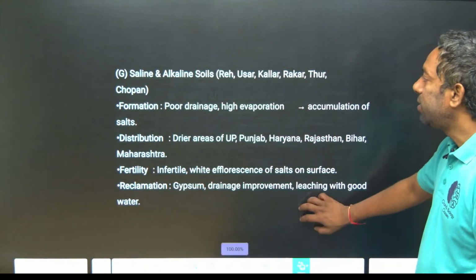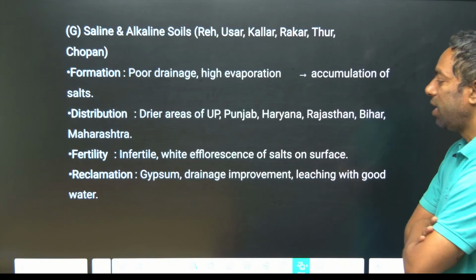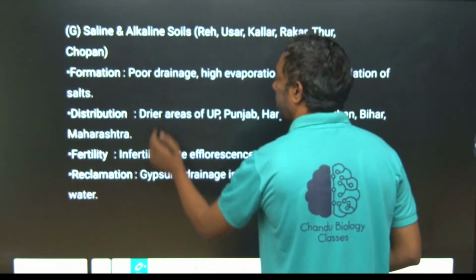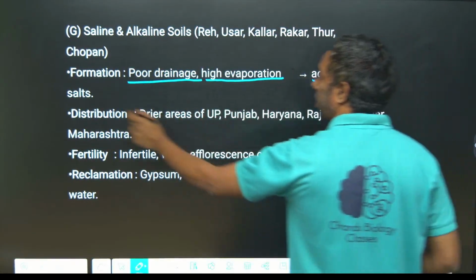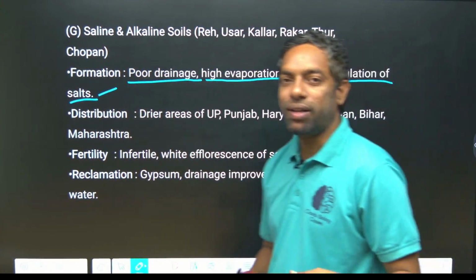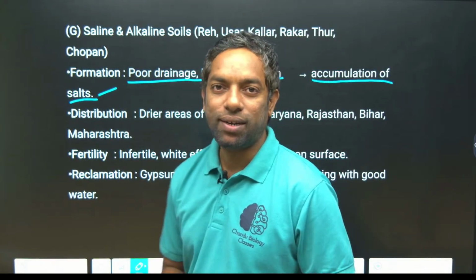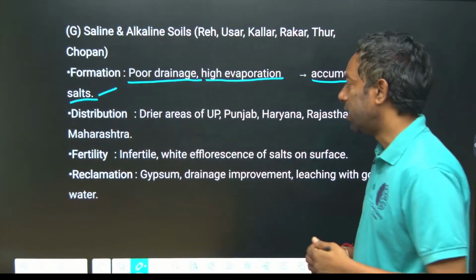Next soil is saline and alkaline soil. Its formation is from poor drainage and high evaporation, with accumulation of salts. As you know, where the river ends and the sea enters, in seashore areas, saline water is there.